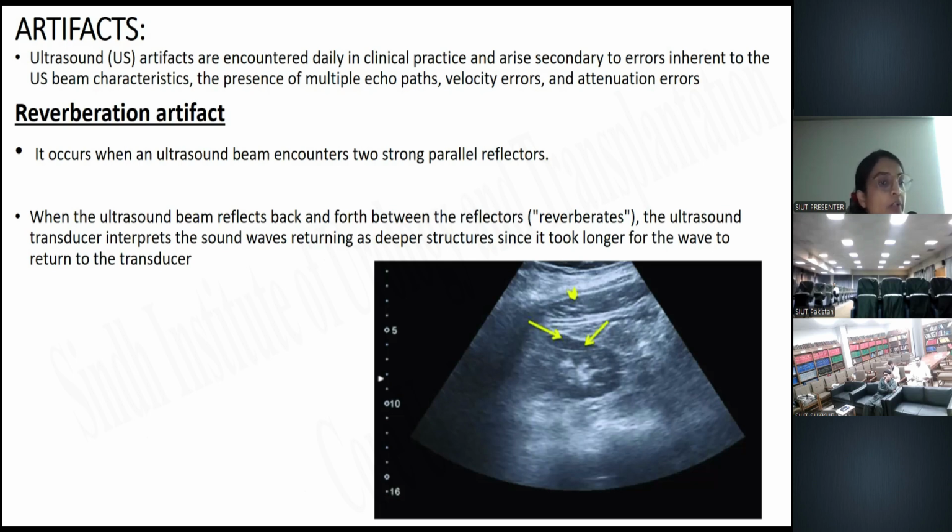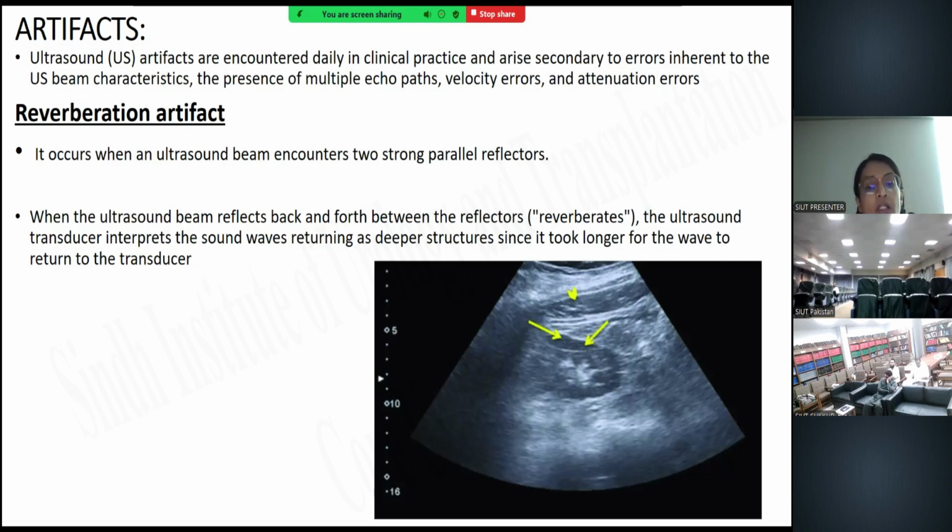So two kinds of artifacts are there. First one is the reverberation artifact, and the other one is the acoustic shadow. The reverberation artifact occurs when an ultrasound beam encounters two strong parallel reflectors. In this image, we can appreciate the ultrasound beam reflecting back and forth between the reflectors, that is, it reverberates. The ultrasound transducer interprets the sound waves returning as a deeper structure since it took longer for the wave to return to the transducer.